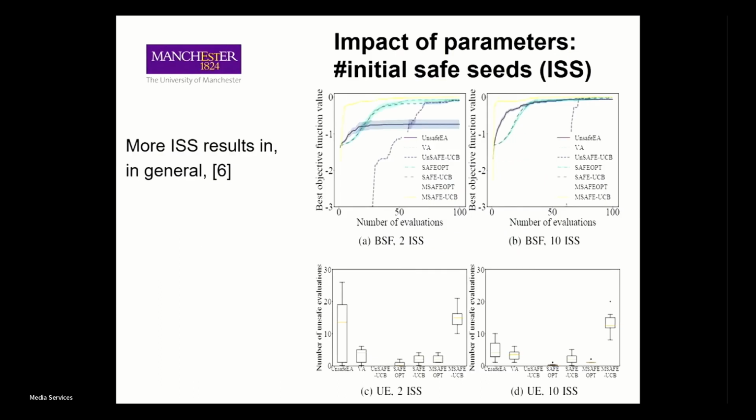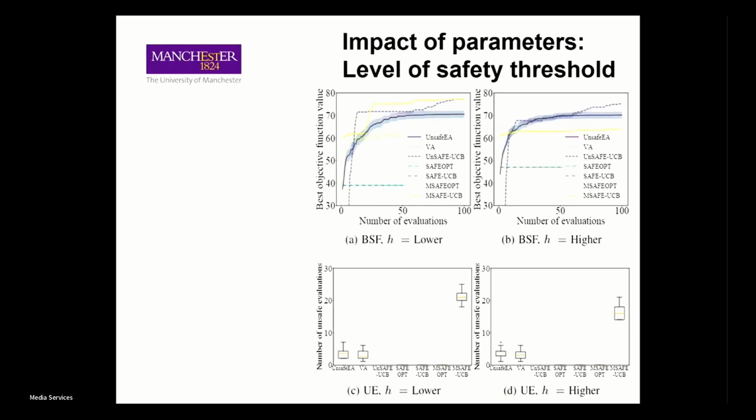The result is that if we provide more initial safe seeds, the algorithms in the plot above show quicker convergence and more robust optimization. For example, you can see the decreased size of the standard error around the mean, reaching a better best-so-far and also fewer unsafe evaluations in the plot below. We also observed that only one safe EA and only one safe GP perform global optimization.